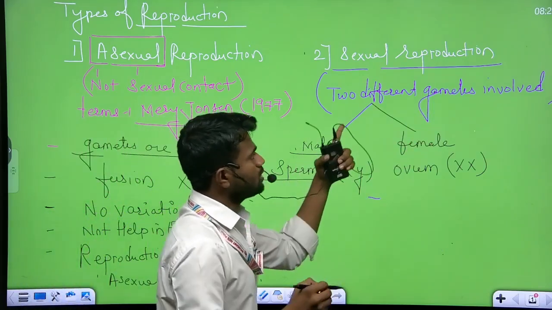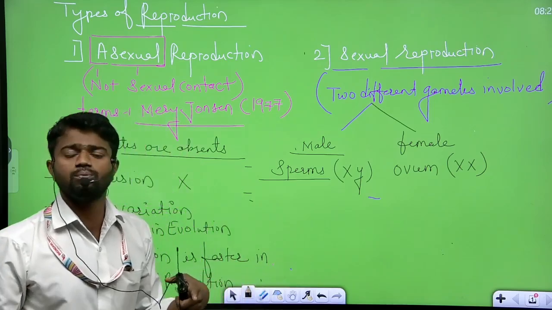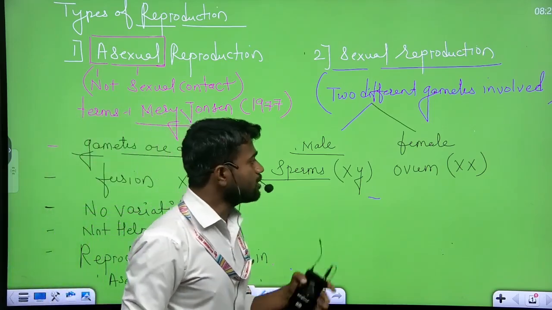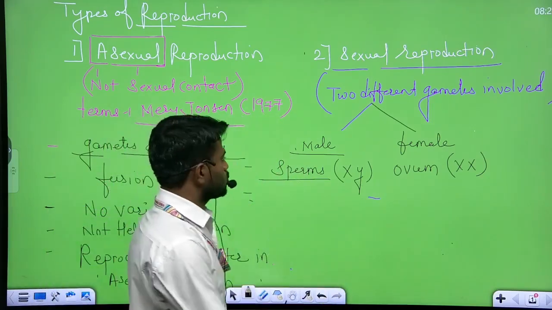Human beings have a number of different cells, but only two different gametes participate. What about the remaining cells?